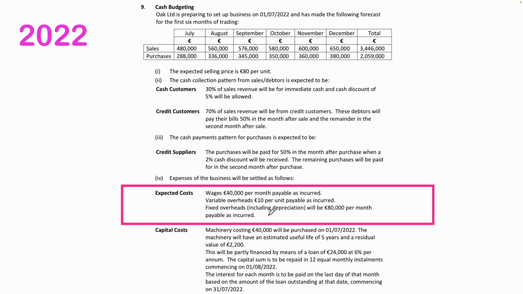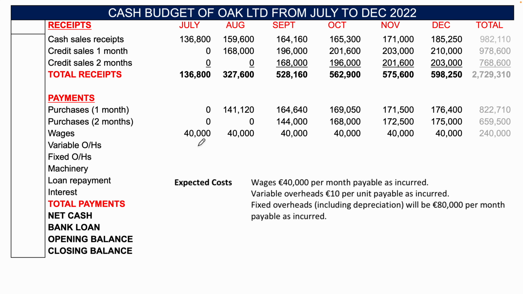Okay, we'll move on then to wages. So in expected costs, we've got a good few costs here. So wages, 40,000 per month, payable as incurred. So that's just easy. 40, 40, 40, 40, 40, 40. And then if we want to tot it all up here, 240.